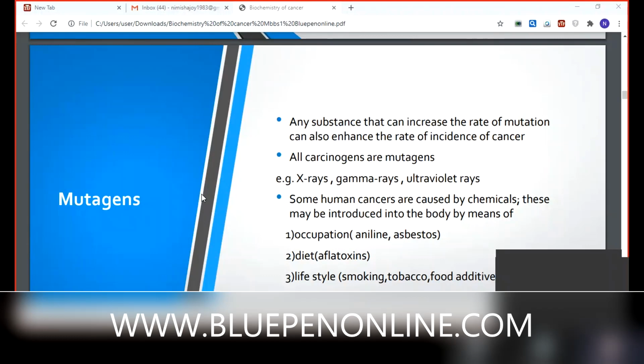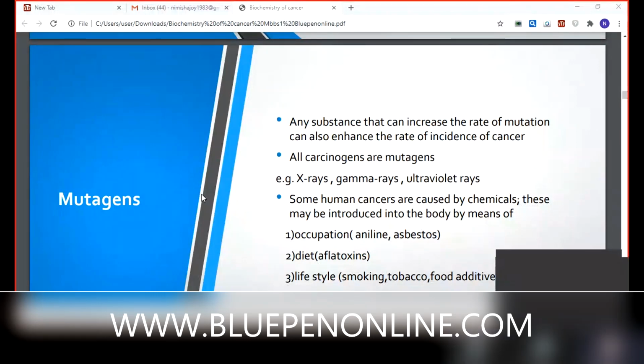We can add a bulk amount of dietary fiber to our diet. Can you name some dietary fiber containing food items? Fruits and vegetables, grains, cereals. Normally, green leafy vegetables play a very effective role, like spinach. We must add green leafy vegetables at least twice a week. Then we can avoid this colon cancer.